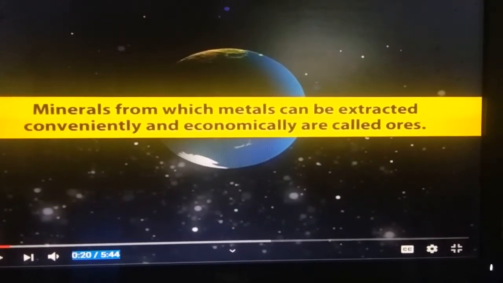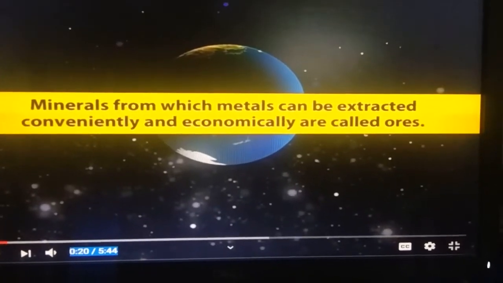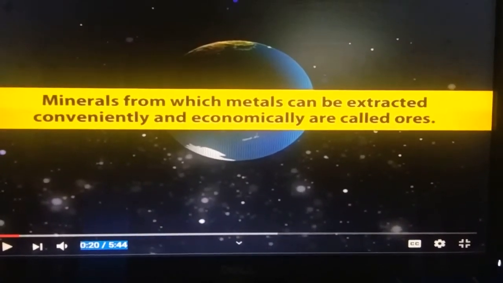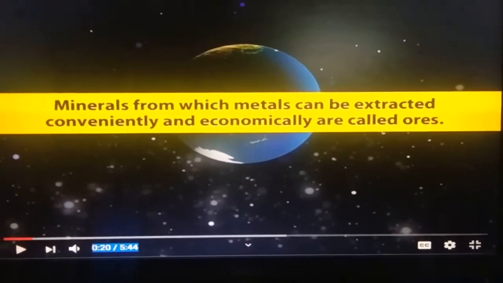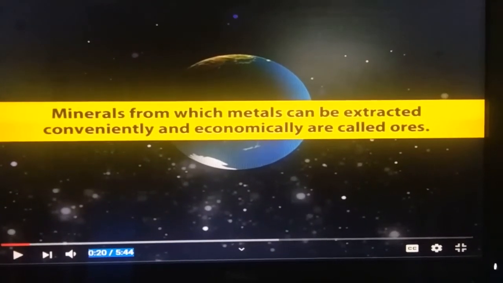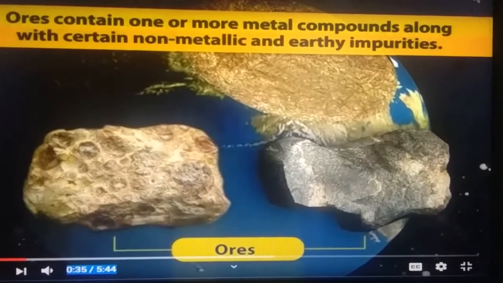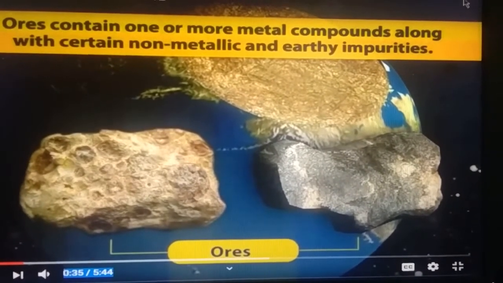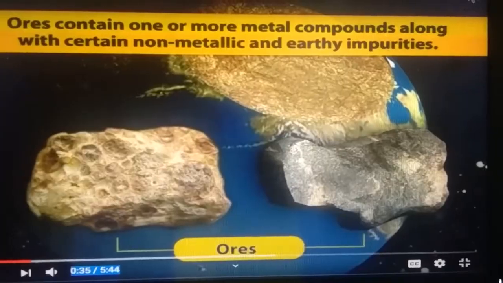As we know, metallurgy is the process of extracting metals easily and conveniently from their ores. Now we will discuss the ore. Minerals from which metals can be extracted conveniently and economically are called ores. Here is a diagram representing ore. Ores can be obtained by the mining process from the earth's crust. Ores contain one or more metal compounds along with certain non-metallic and earthly impurities. Here is the diagram of ores obtained after mining from the earth's crust.